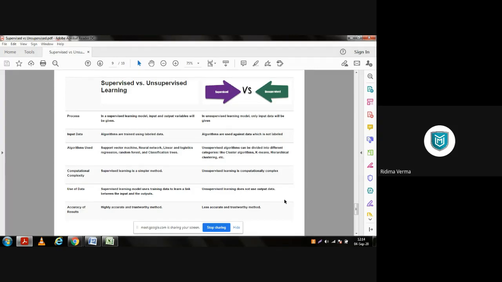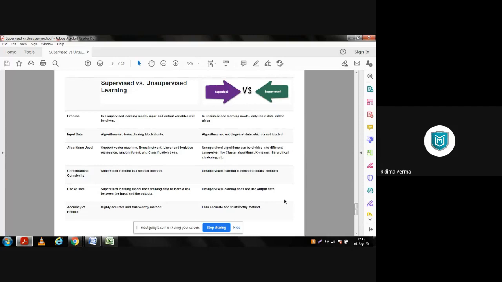So now next is input data. Under supervised, it is saying algorithms are trained using labeled data. This thing we have discussed in yesterday's lecture also. But in case of unsupervised, algorithms are used against data which is not labeled, because over there we were just creating the synthetic data sets according to our own understanding.